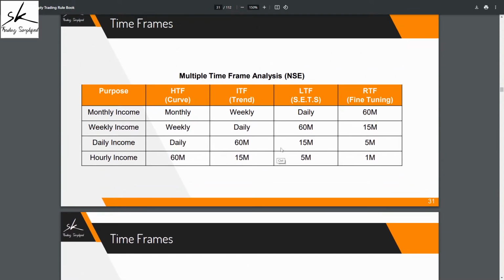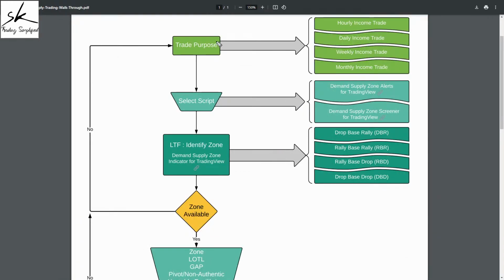So yes, as soon as I'm done with my step number 1, I have the clarity on what time frames I'll be using. In this case, monthly, weekly, daily, and 60, and what analysis I'll be doing on each and every time frame. I also have the clarity on it. So my challenge number one is taken care of.